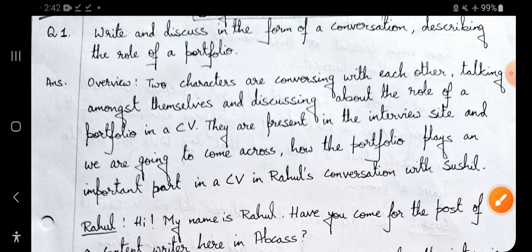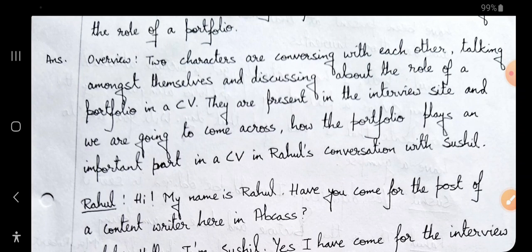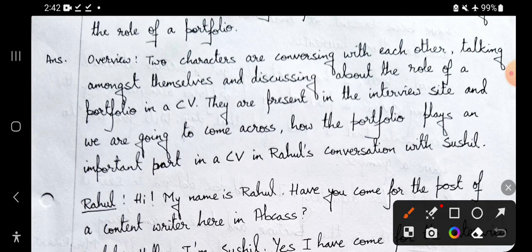Okay, because this is a dialogue, you can understand that conversation writing or dialogue writing depends on two friends or two people. Okay, so here I have given an overview, and you can also give an overview when we will be looking at the papers. I will be discussing how you can create overviews in dialogue writing. Okay, so here there is an overview that two characters are conversing with each other, talking amongst themselves and discussing the role of a portfolio in a CV. They are present at the interview site, and we are going to come across how the portfolio plays an important part in a CV in Rahul's conversation with Sushil.